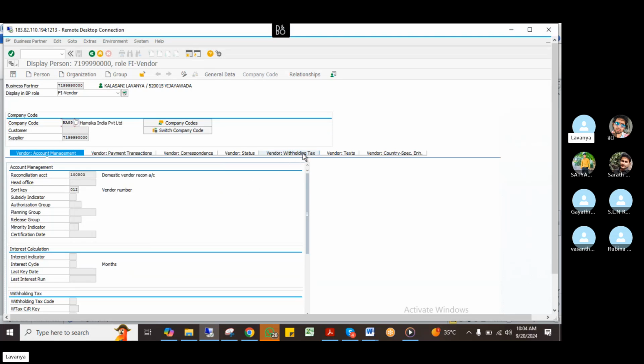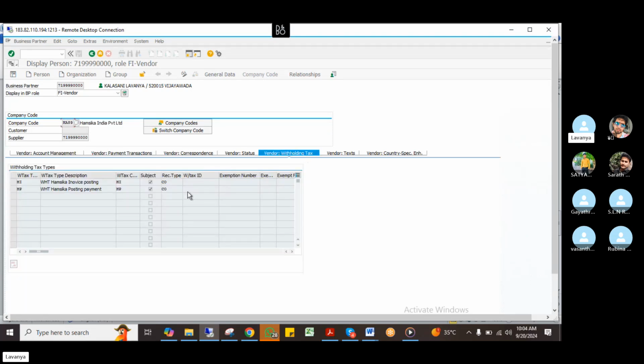See here, the withholding tax option is there, so it will come like this. The screen will be like this. So what is it asking? It is asking the withholding tax type, right? What I said, tax type means it is related to posting, whether invoice posting or payment posting.